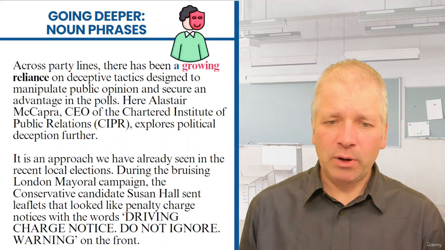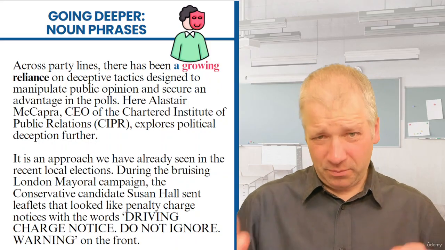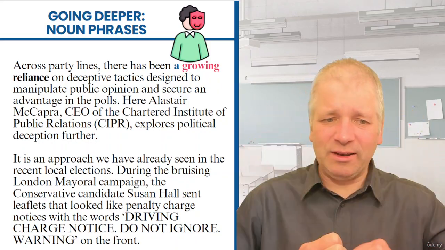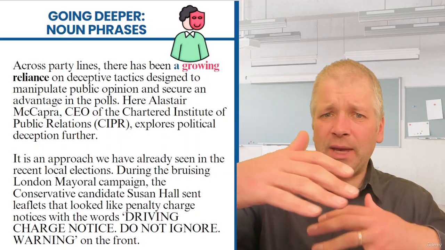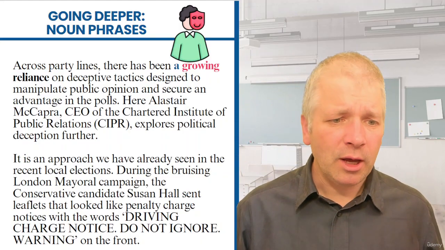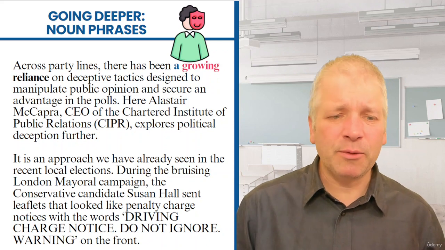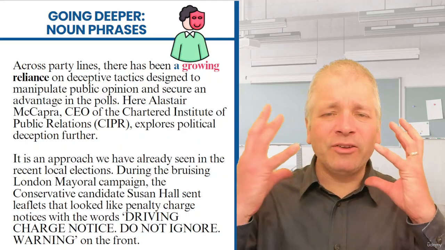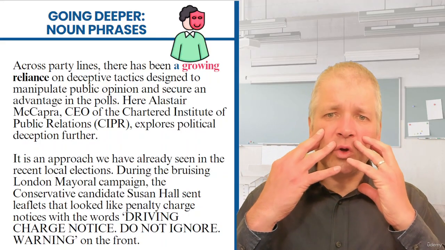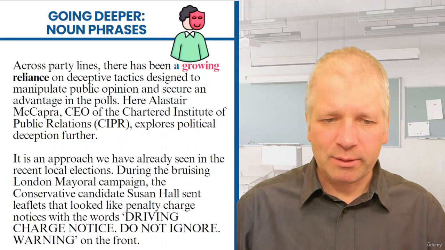The growing reliance would have made it specific to one event, but it's one growing reliance that there could be out of many reliances. Reliance, of course, comes from the verb to rely, and so here it's the mental idea that you rely on something. Reliance.